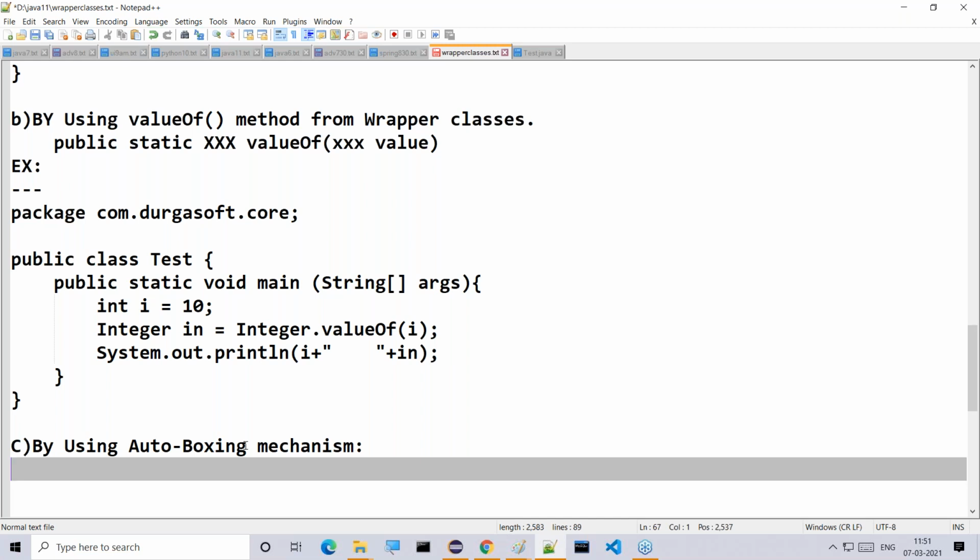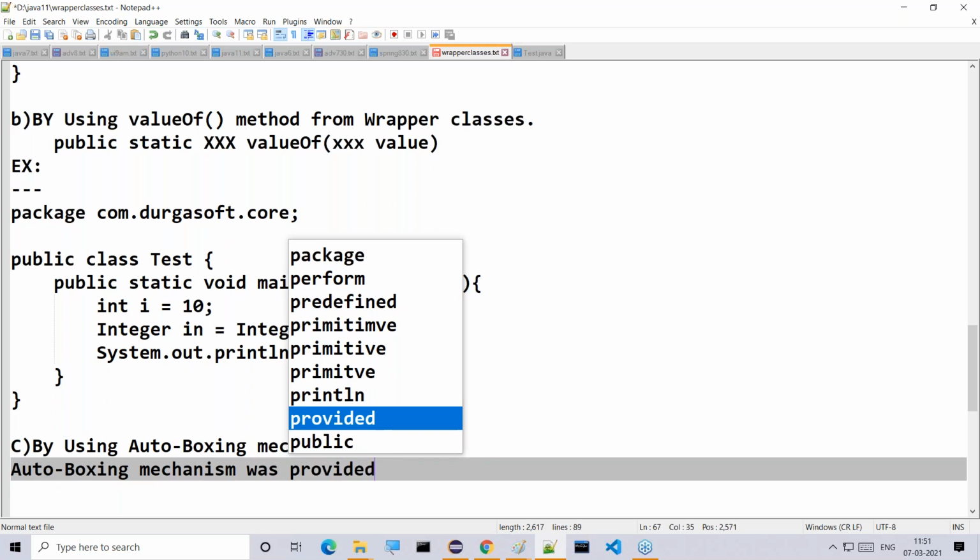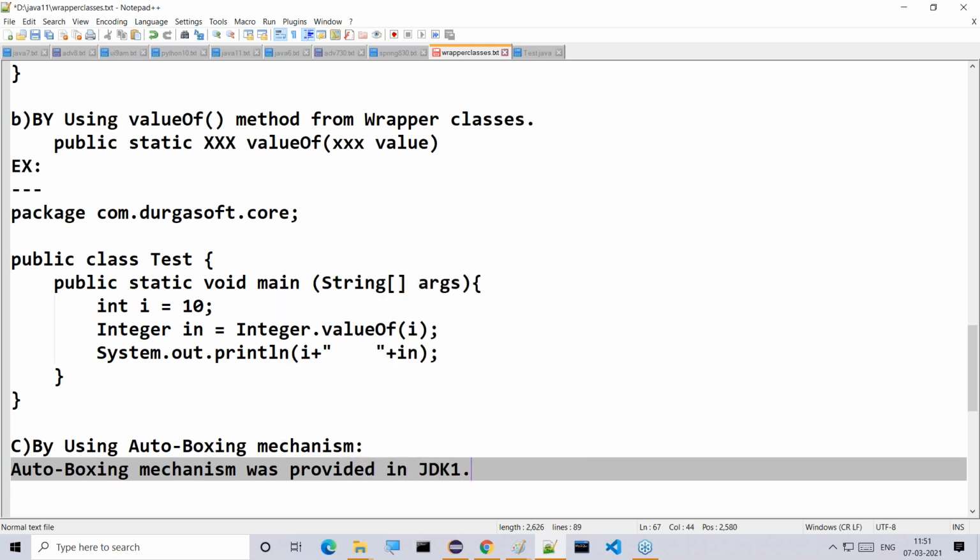What is this auto boxing mechanism? The auto boxing mechanism was provided in JDK 1.5 version.